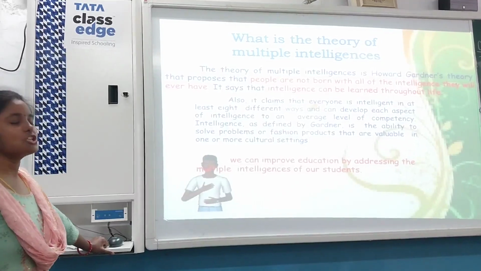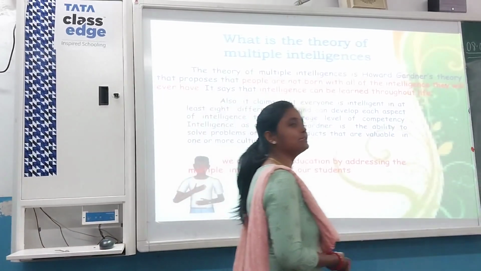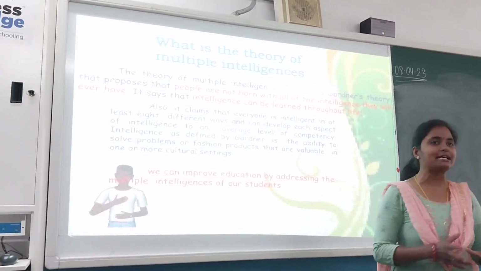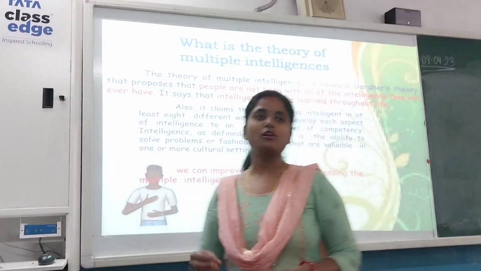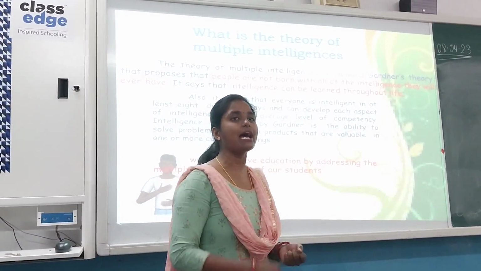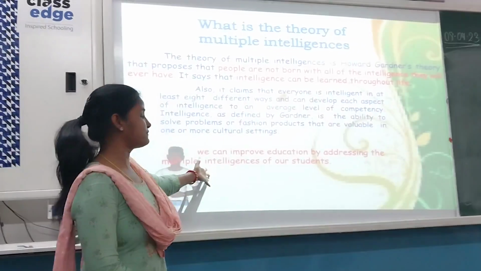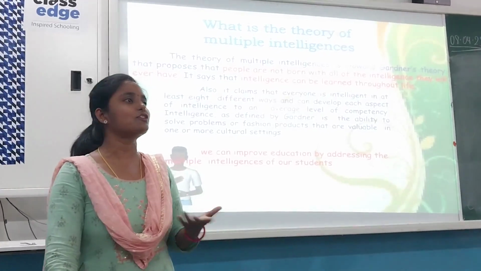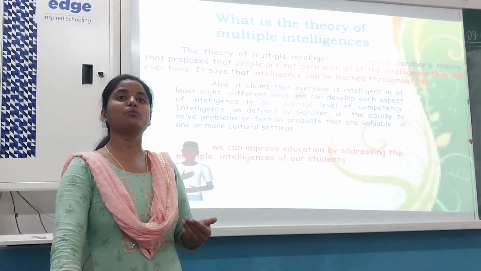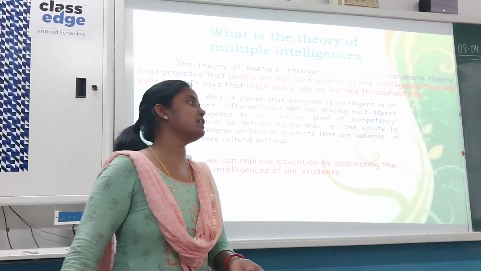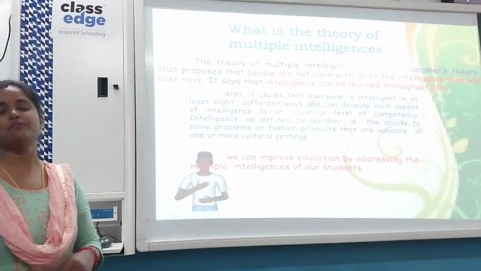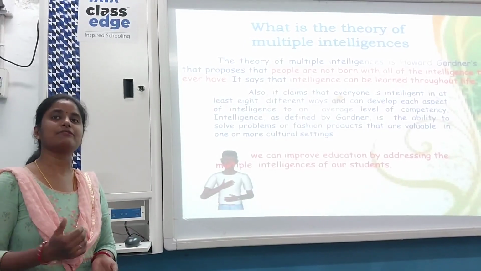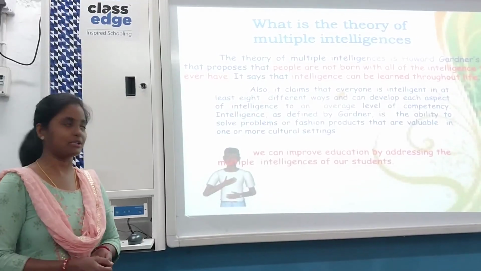Intelligence, as defined by Gardner, is the ability to solve problems or fashion products that are valued in one or more cultural settings. So now, according to Gardner, he has said that all of us, सभी लोग किसी न किसी तरीके की intelligence से born हुए. Okay, all of you are having some kind of intelligence. Just we have to recognize it. In the aspect of children, in the aspect of students, we are going to recognize the kind of intelligence that they are having, so that we can help them out. Because we cannot say all will be good in maths, or all will be good in science, all will be good in drawing. We cannot say that. Each has their own kind of intelligence, and we have to recognize that, and we have to teach them accordingly.